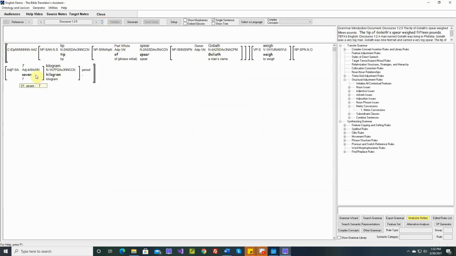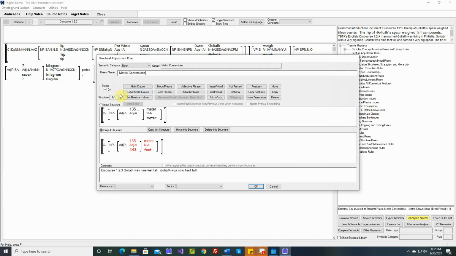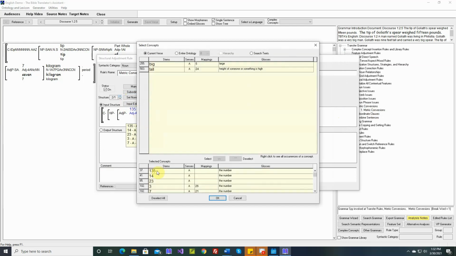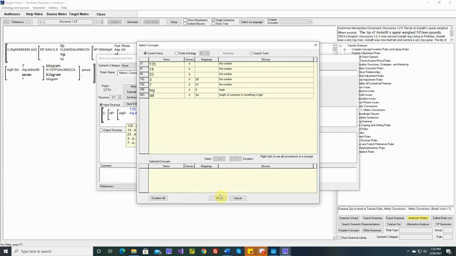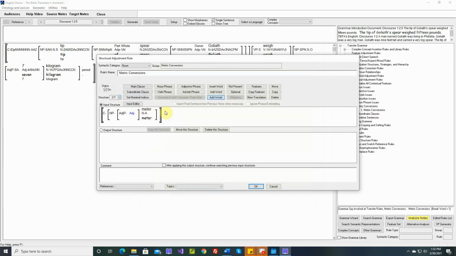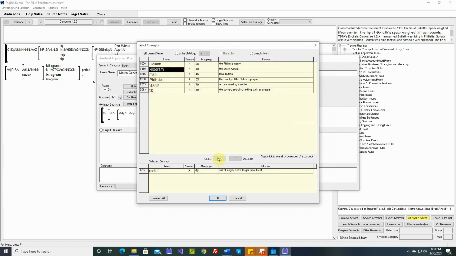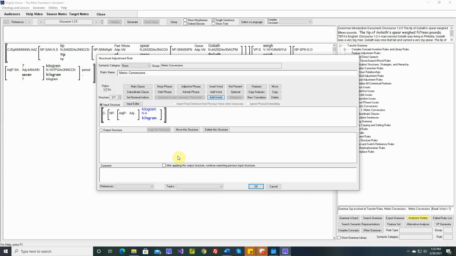Goliath's spear tip weighed 7 kilograms. Let's use the same rule. We'll add another layer. Let's say add words. Actually, let's deselect all of these. Let's change meters to kilograms. So select kilogram and deselect meter. Okay. Now I want to do a search again. So we need to go back to the Bible.